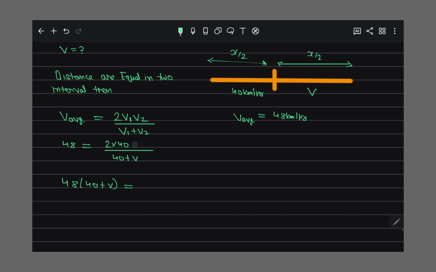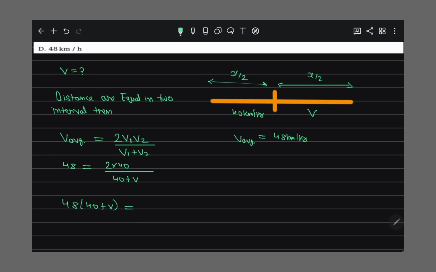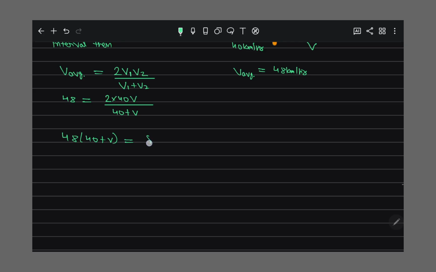That is 2 into 40 into v, which is 80 v. As you know, 40 into 48 is 1920, so 1920 plus 48 v is equal to 80 v.